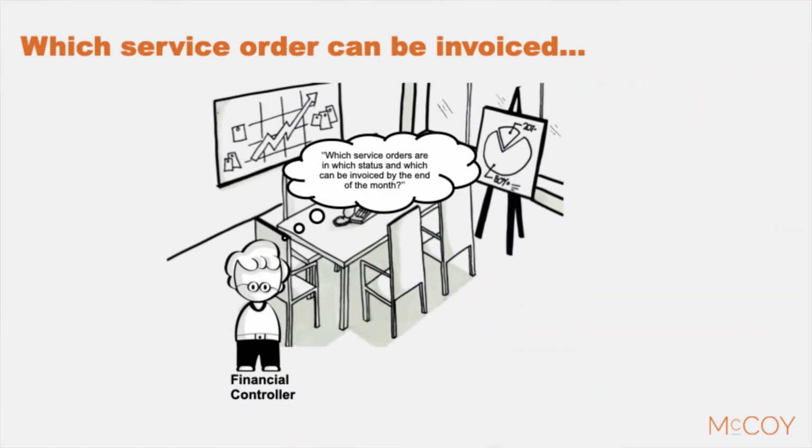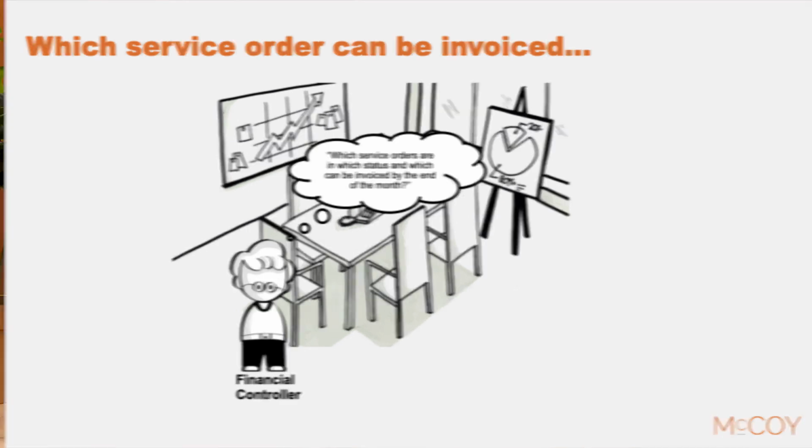The next stakeholder is the financial controller. This person is focused on costs and invoicing of billable orders. How many billable service orders do you have in the service order process? He also wants to have an overview of the cost within the organization. For example, in case of a contract, the cost needs to be allocated to the right place.